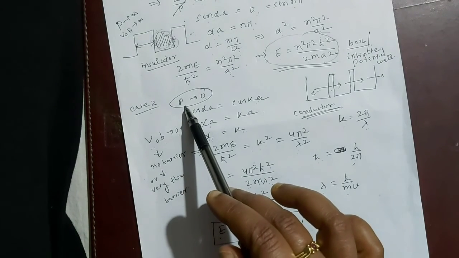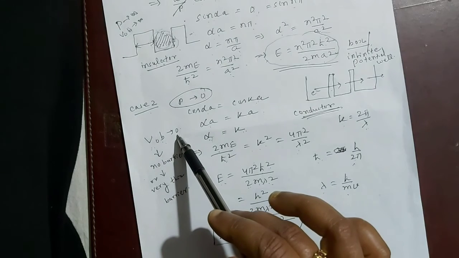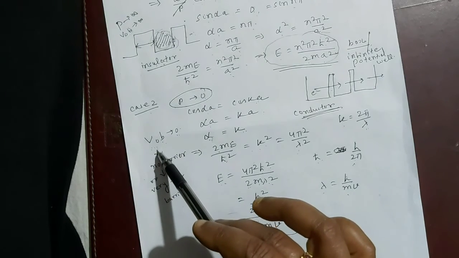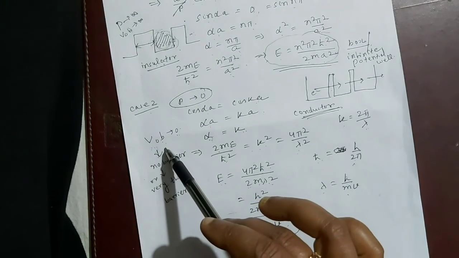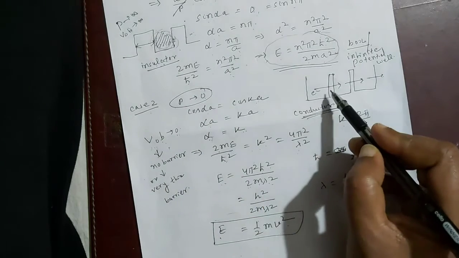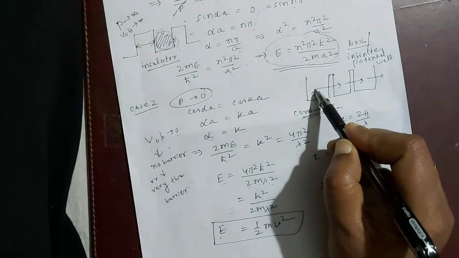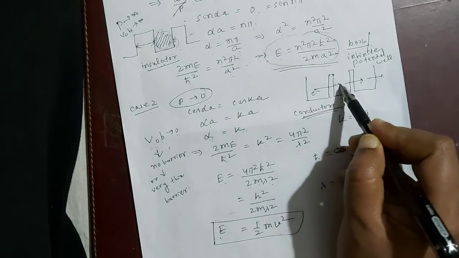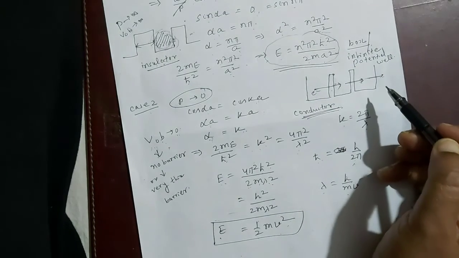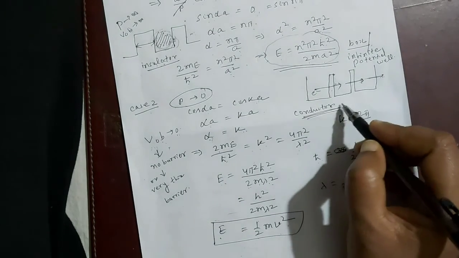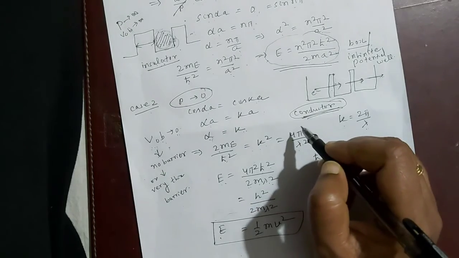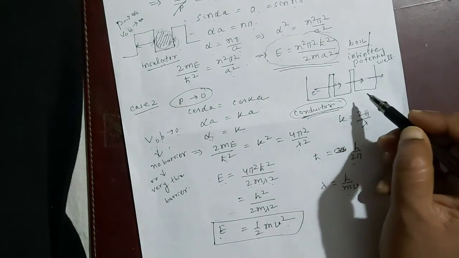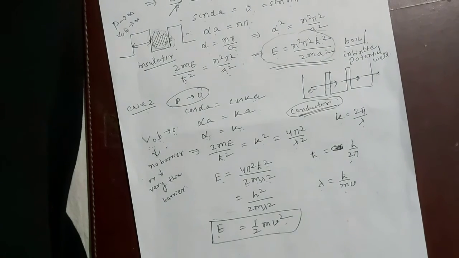When P tends to 0, V naught b tends to 0. That means there is no barrier, or the barrier is very thin. So in that case, the electron present inside the crystal will move freely through the barrier. So this is the case of the conductor, where a large number of free electrons are available.